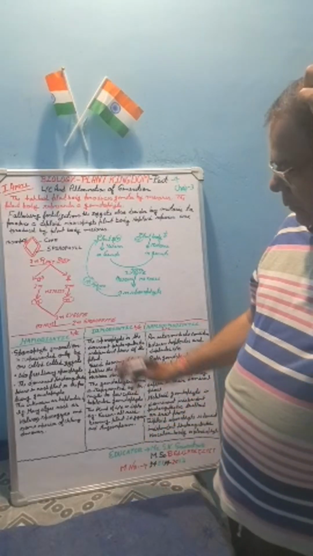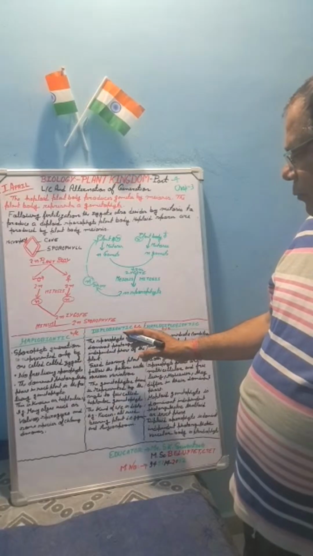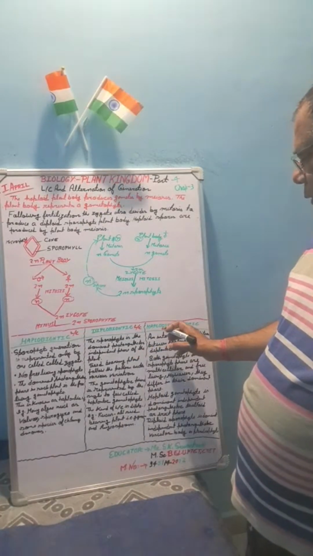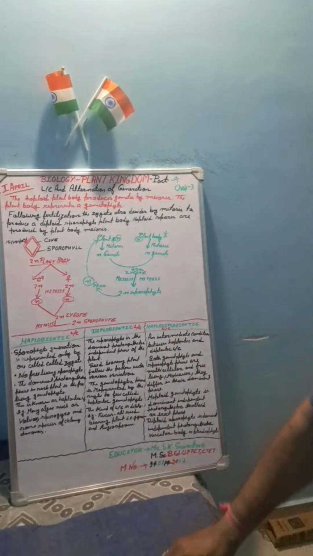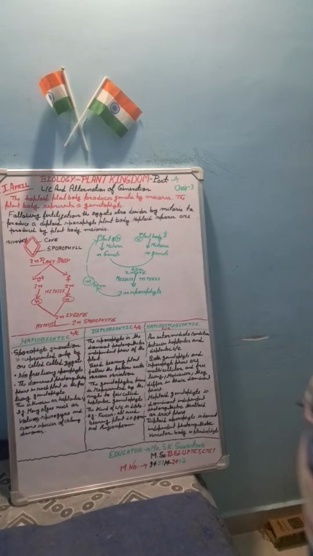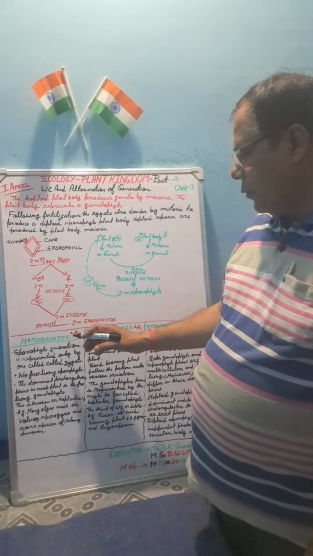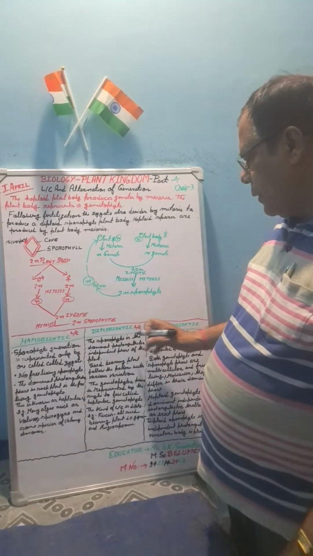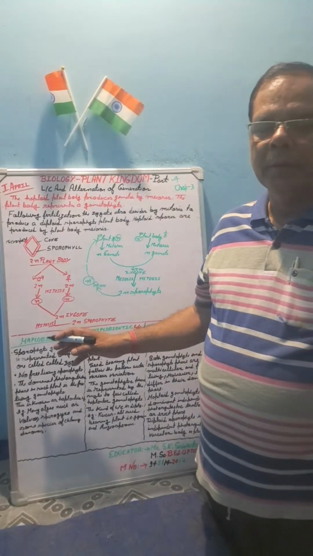Then first one haplobiontic life cycle, second one diplobiontic life cycle, and third one haplodiplobiontic life cycle. Okay. These three types of life cycle take place: haplobiontic, diplobiontic and haplodiplobiontic. The names also indicate the meaning of these terms.